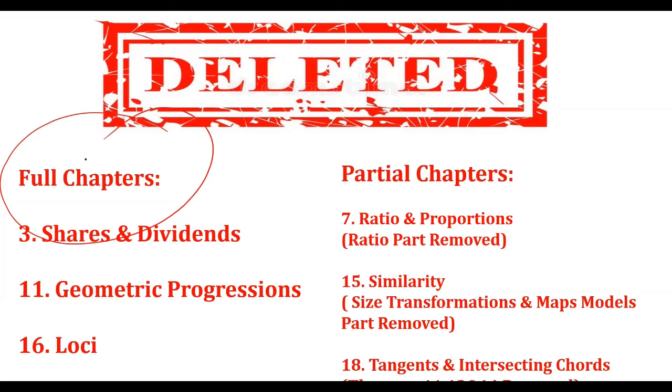Now, another three chapters are partially deleted, which includes chapter number 7, ratio and proportion. So the ratio part, the first part, is entirely deleted, two parts are remaining. The 15th chapter, similarity, size transformation, maps and models part, entirely deleted. Tangents and intersecting chords, three theorems have been deleted, right? So this is the deleted portion of your mathematics syllabus.